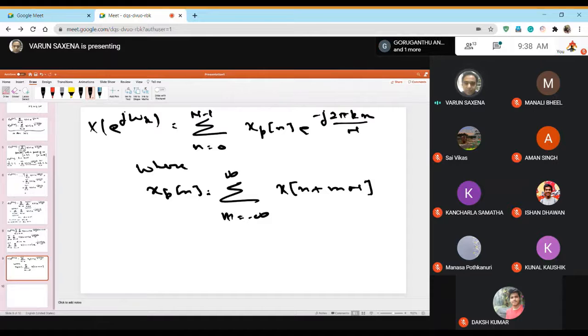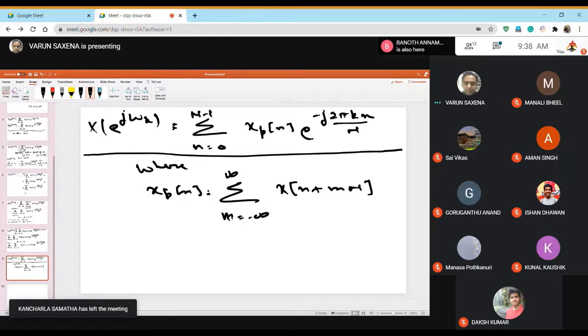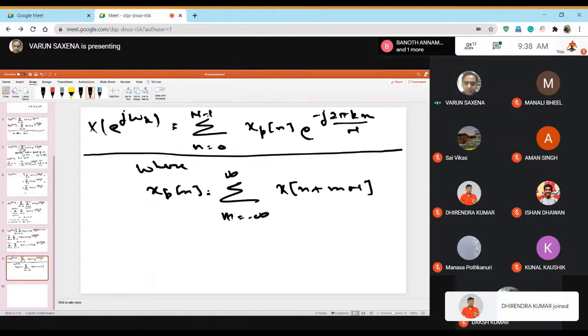Now you can see something very interesting. If you look at this expression that I've written over here, this is not an infinite sum. This is a finite sum because it starts from n equal to 0 to N minus 1.